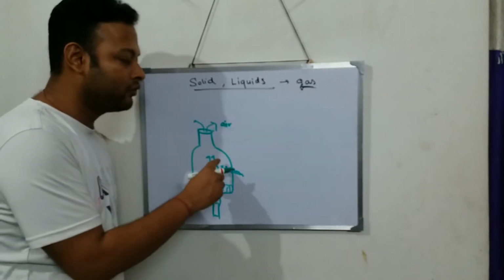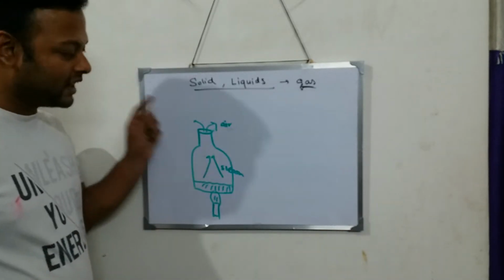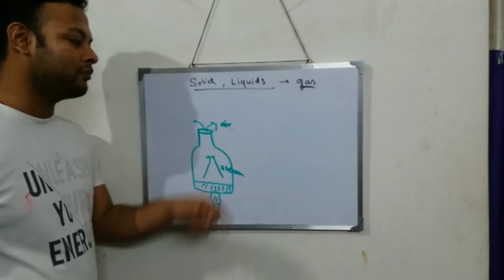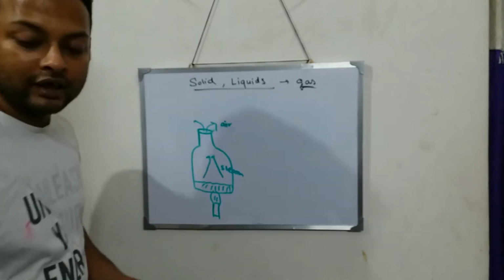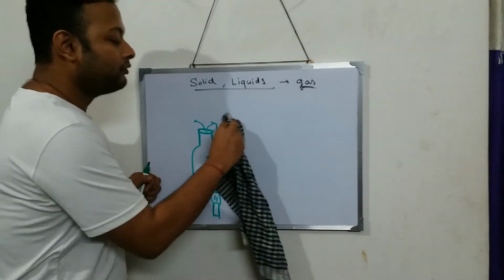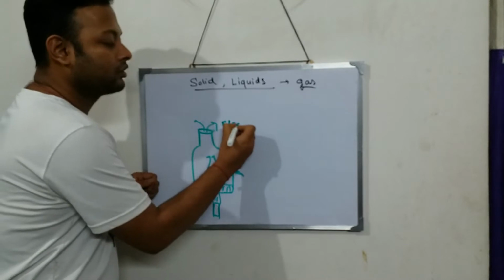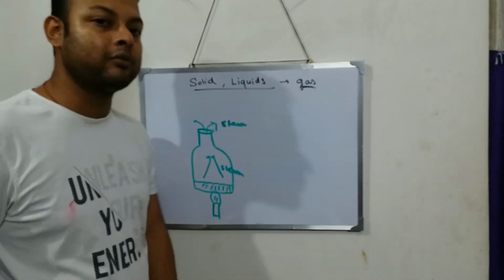So steam will be forcing all the air to escape from the vessel. So first the air will come out, then the steam will come out.